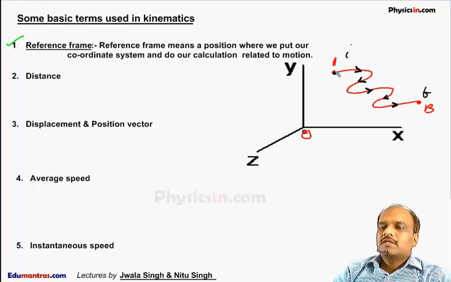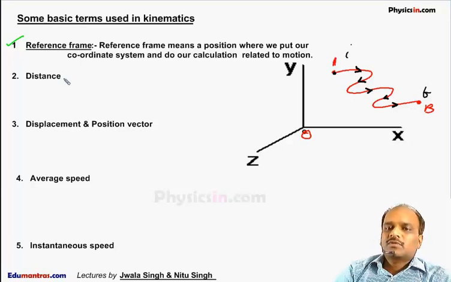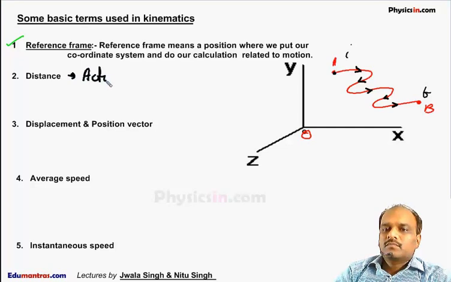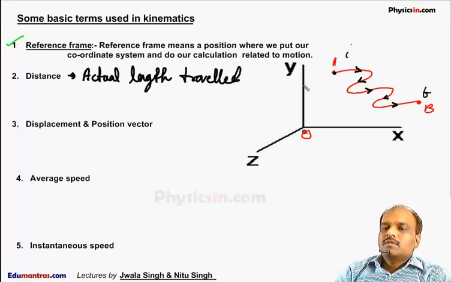This length can easily be measured by putting a thread on this path and measuring the length of the thread. So distance is the actual length traveled. This distance is a scalar quantity.